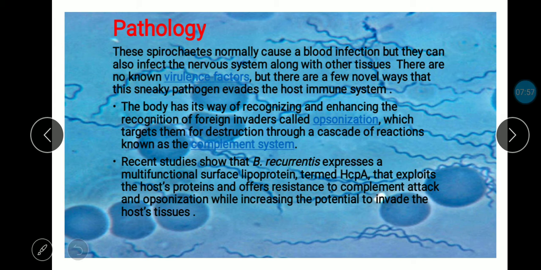That is, its potential of infection to other tissues is increased due to this avoidance of opsonization.